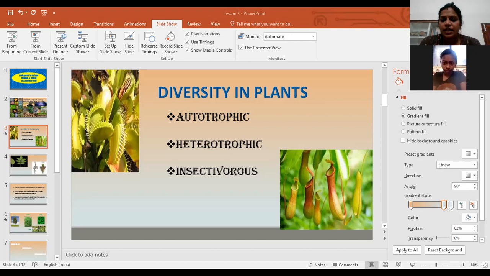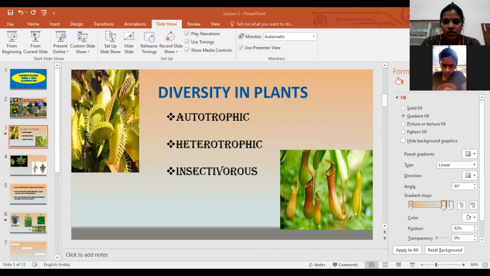Okay. So I hope you are familiar with the parts of the plants. You will tell me which are the parts. First we will start from this bottom part. What is this bottom part? Roots.